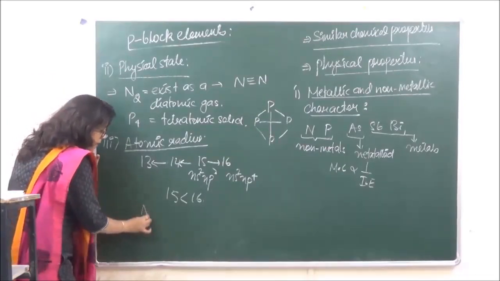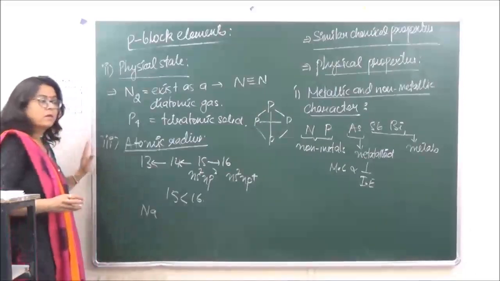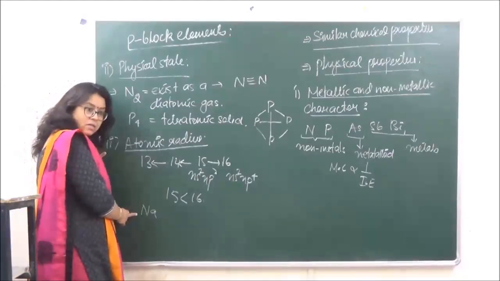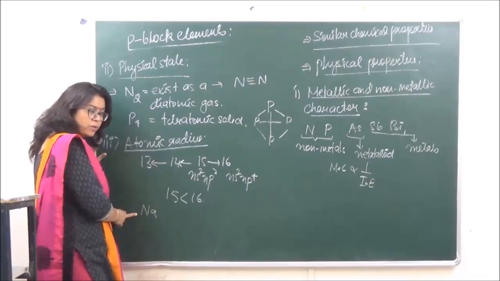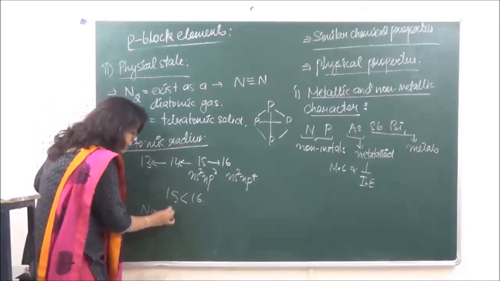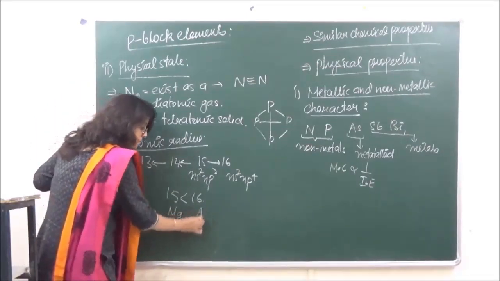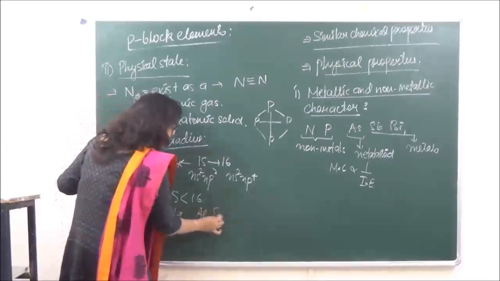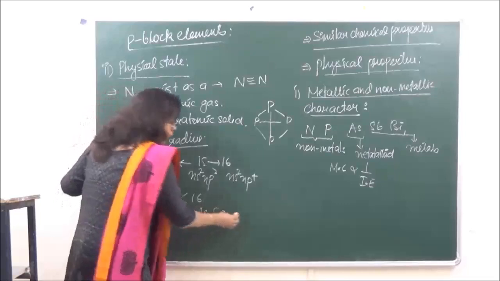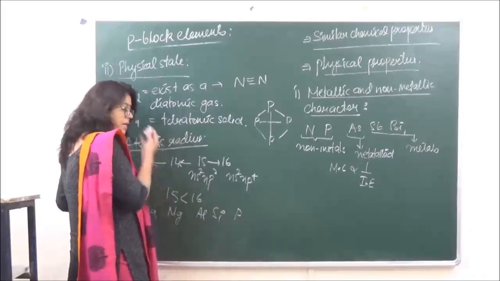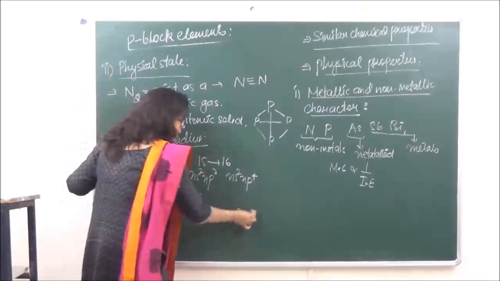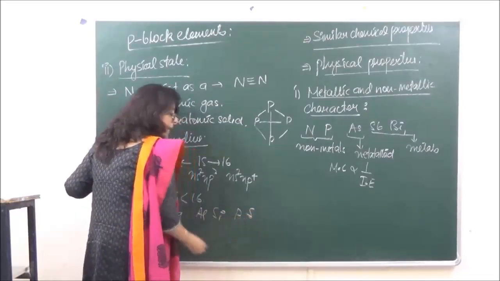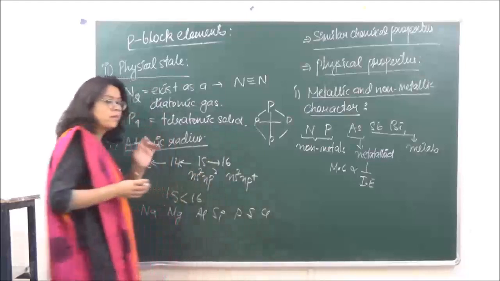The first element of group 1 is sodium, then we have magnesium, aluminium in group 13, silicon in group 14, phosphorus in group 15, sulfur in group 16, and then chlorine in group 17.